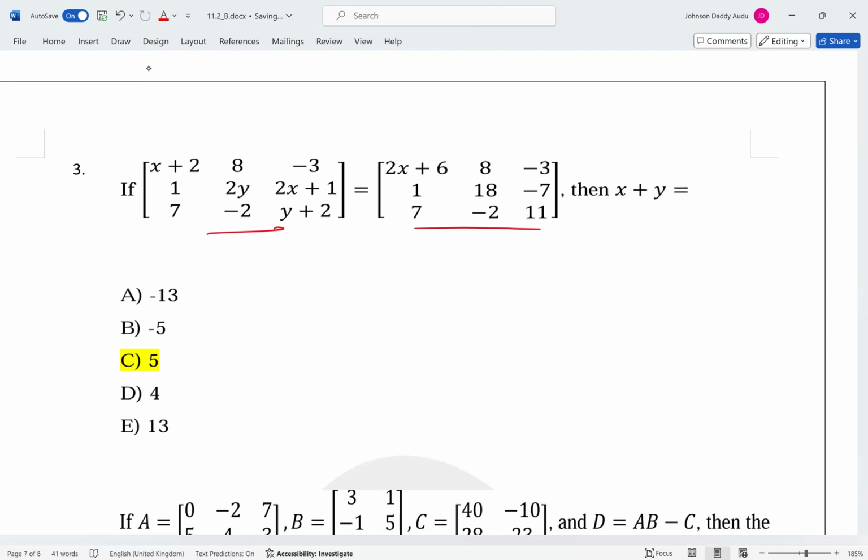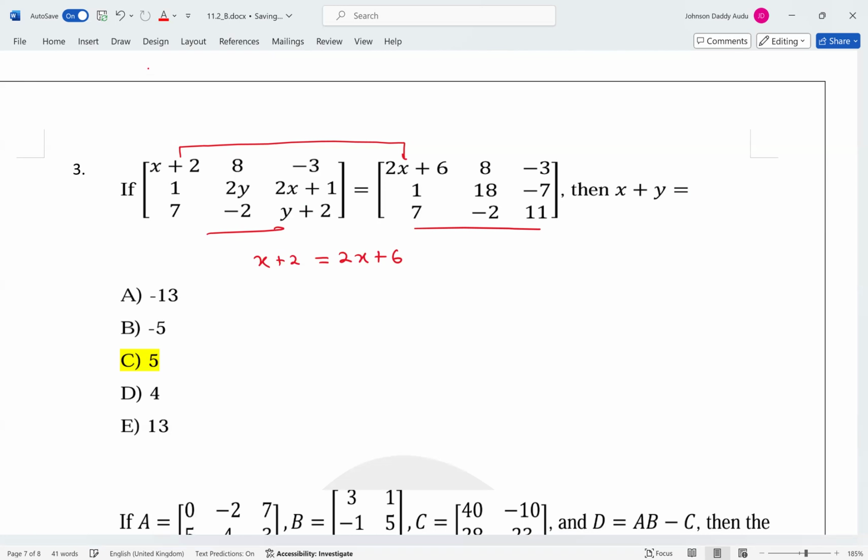So what it simply means is that we need to find what is x and what is y. So we can use any one. You can see it means that from here, these two corresponding elements are supposed to be the same. So we can say that x plus 2 has to be the same thing as 2x plus 6.